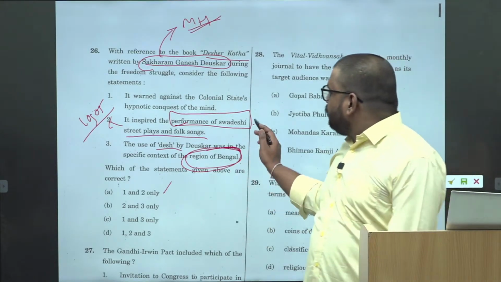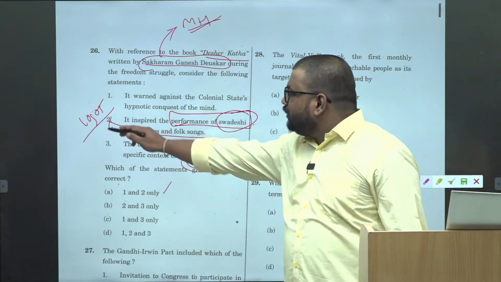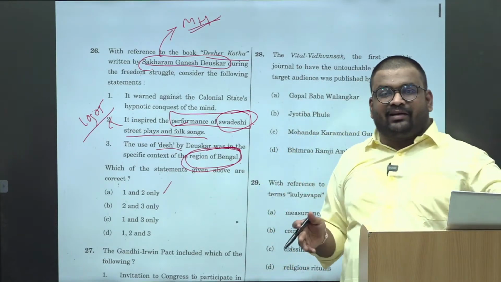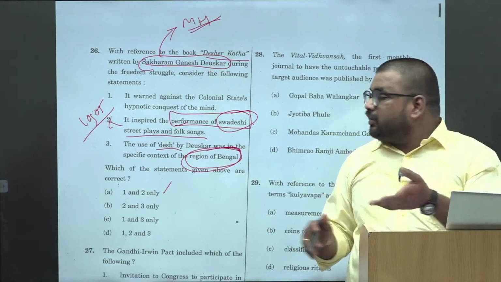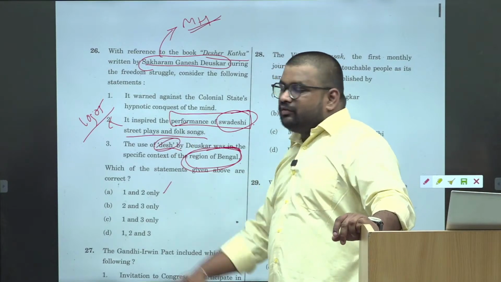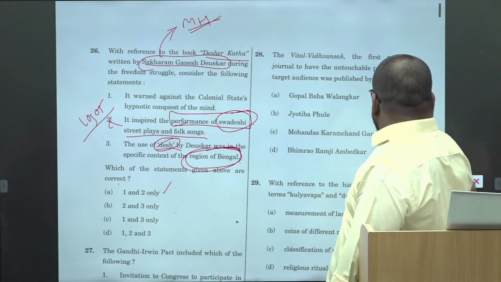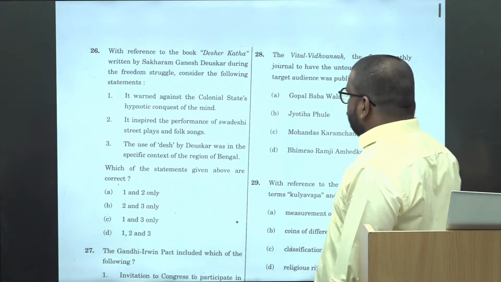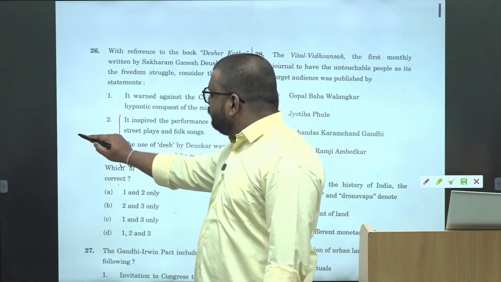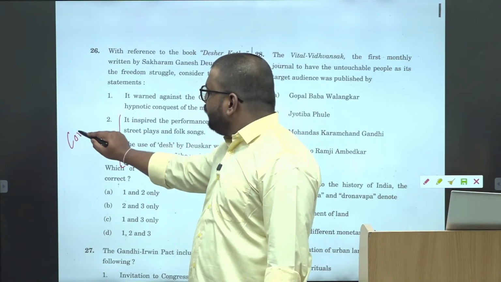But if it is talking about Swadeshi, that is the period of 1905. So at that time, the concept of Desh or concept of nation was broader. It was not limited to this. So again, your option 2 and option 3 becomes contradictory.